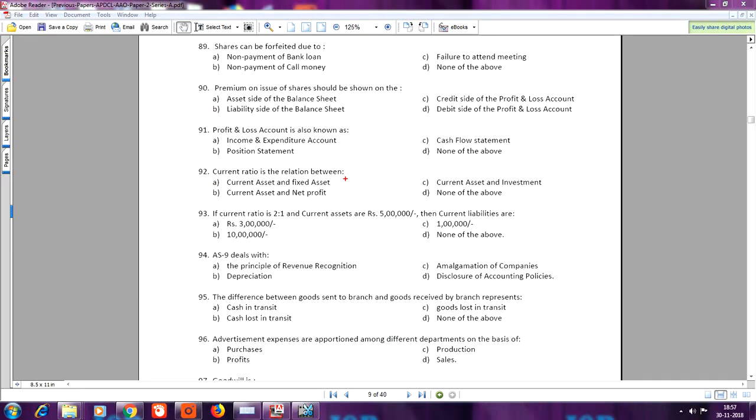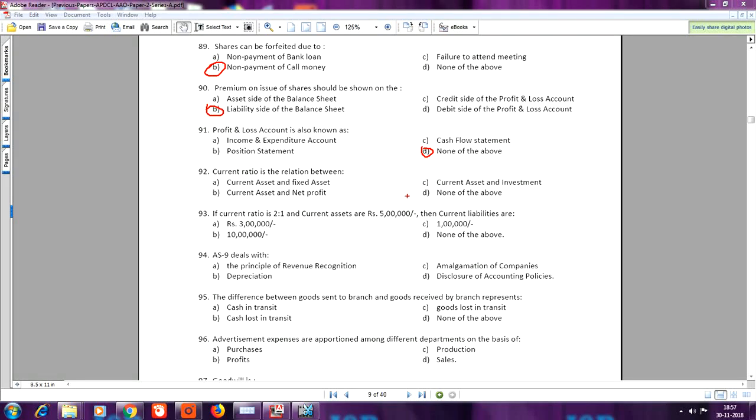Question number 89, shares can be forfeited due to, here answer is B, non-payment of call money. Question number 90, premium on issue of shares should be shown on the, here answer is B, liability side of the balance sheet. Question number 91, profit and loss account is also known as, here answer is D, none of the above.